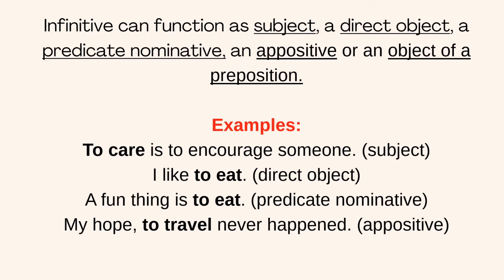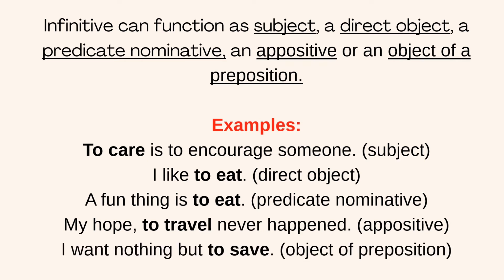An appositive is a renaming or amplification of a word that immediately precedes it. Lastly, I want nothing but to save. To save acts as an object of a preposition. A small number of prepositions, most often about, but, except, for, and then, can have infinitive phrases as their objects.